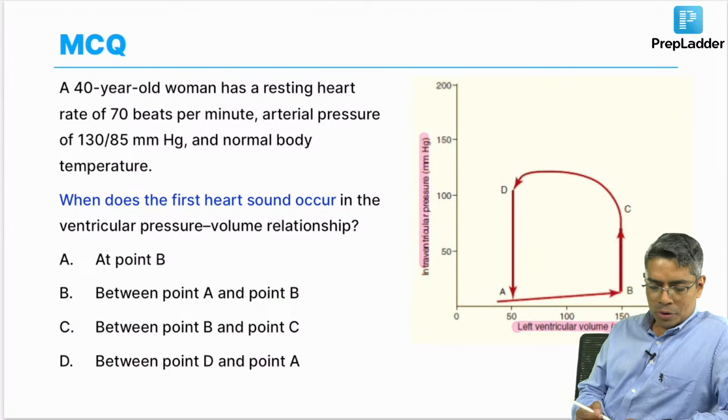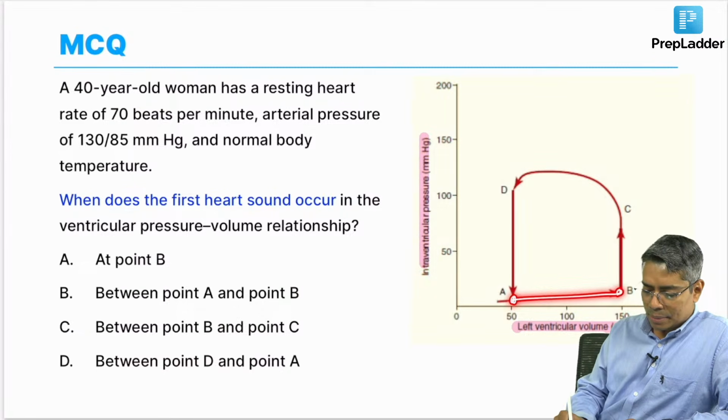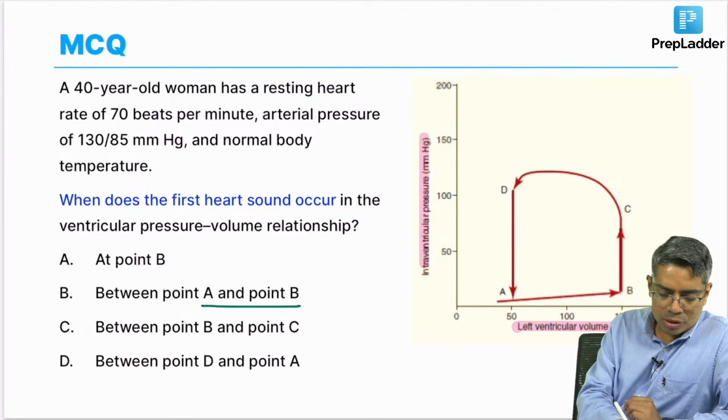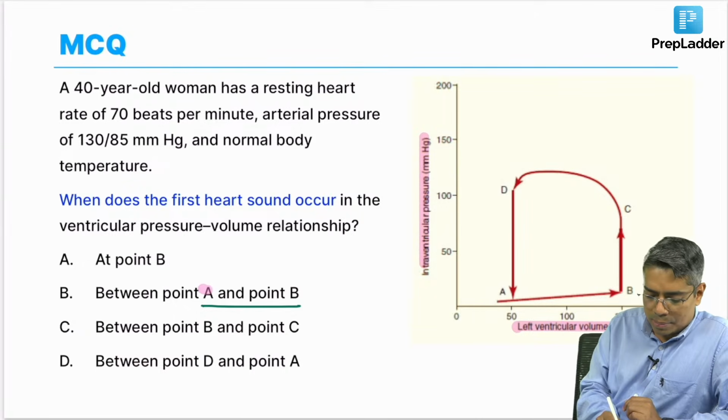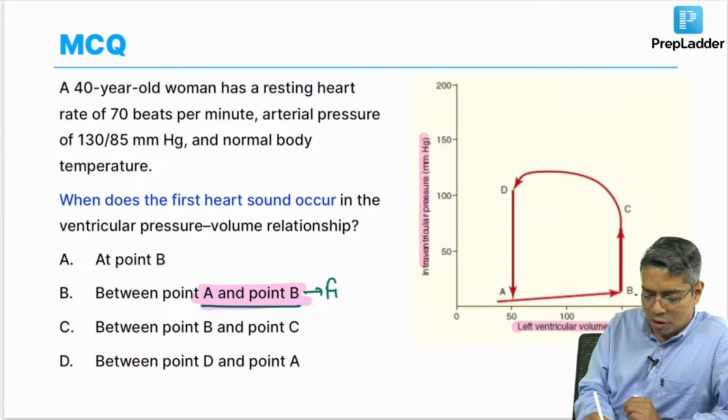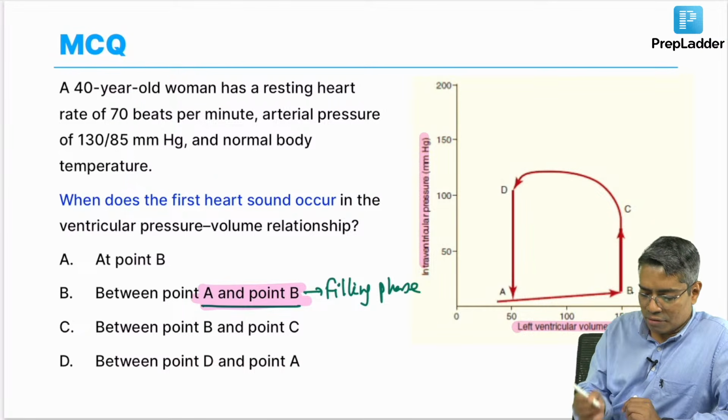Quickly, if we discuss from point A to point B, this is the filling phase of the ventricle.